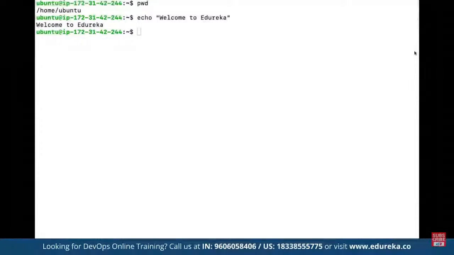And then we have the sudo command. Sudo command is basically used to give the admin privileges. For example, let's say if we want to make a directory, then for creating a directory, we have a command called mkdir. So mkdir refers to make directory.